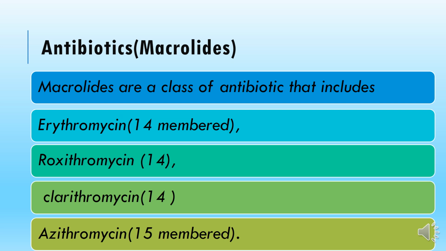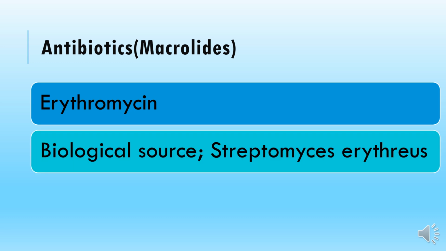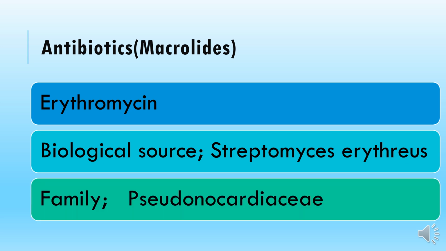So the bacteriostatic agents belong to the polyketide groups. In the macrolide antibiotics, we have the drug called erythromycin. The biological source is Streptomyces erythraeus and it belongs to the family Pseudonocardiaceae.